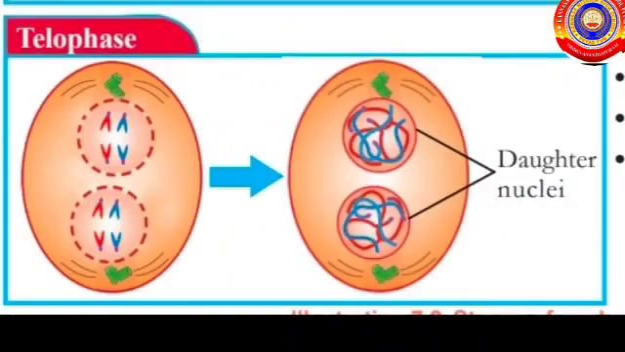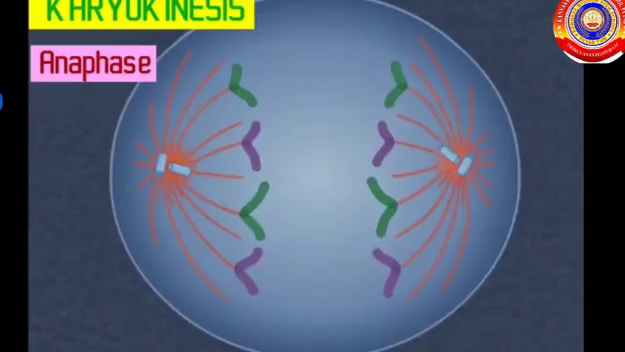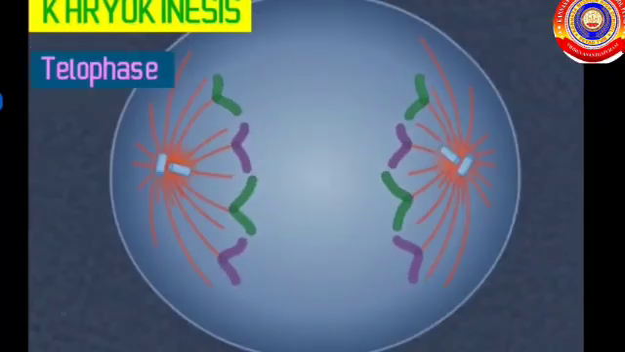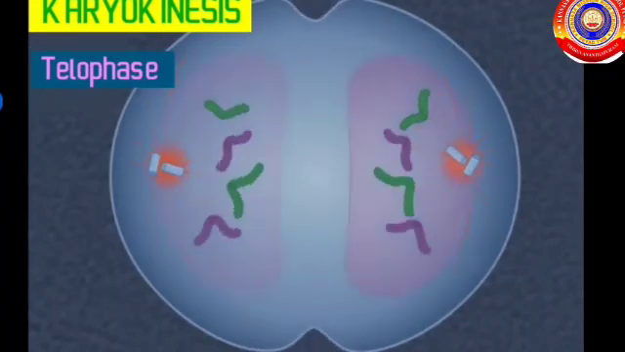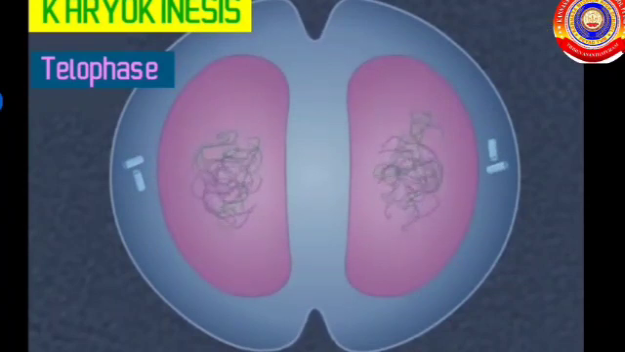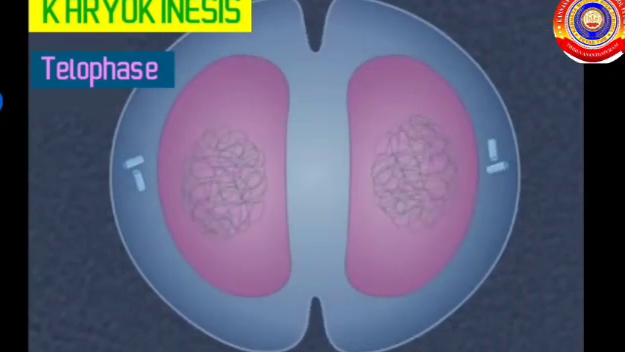Last one is the telophase. The chromosomes that move to the poles become chromatin reticulum. Daughter nuclei are formed. Nucleolus and nuclear membrane reappear. As a result, from one parent cell, two daughter nuclei are produced.